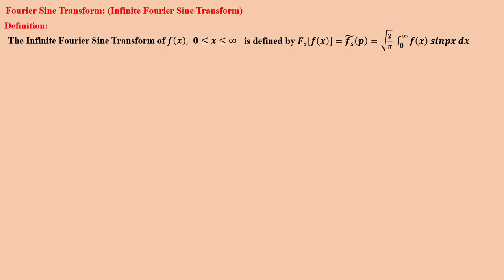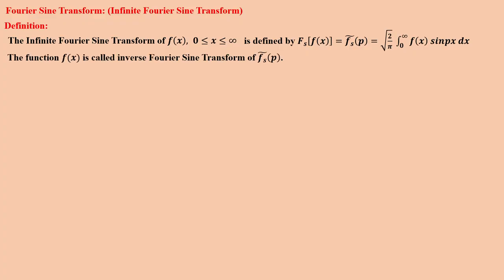Next definition, Fourier sine transform or infinite Fourier sine transformation. Definition: the infinite Fourier sine transform of f(x), where x lies between 0 to infinity, is defined by F_s[f(x)] = F̄_s(p) = square root of 2 divided by pi, integral 0 to infinity f(x) sin px dx.